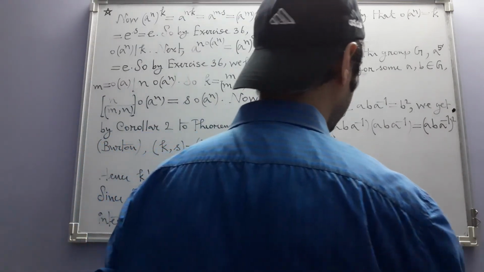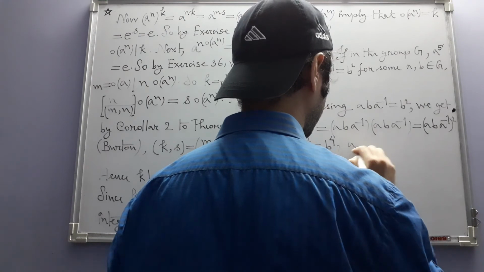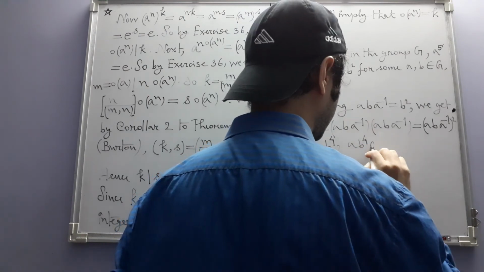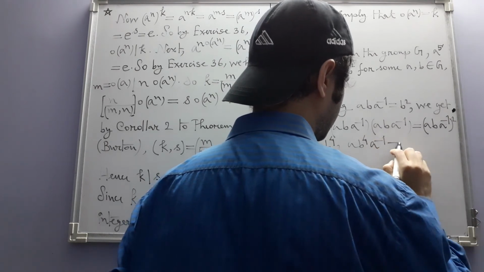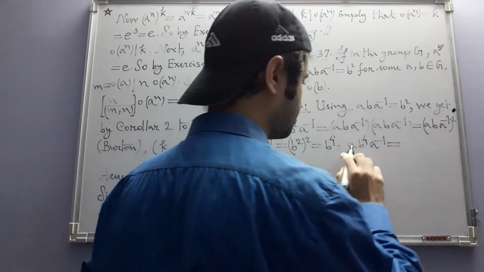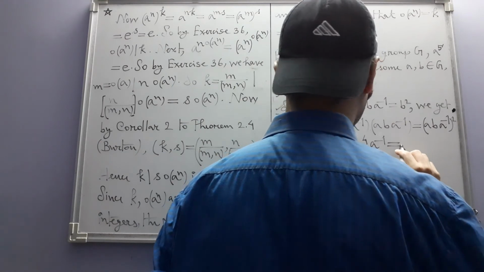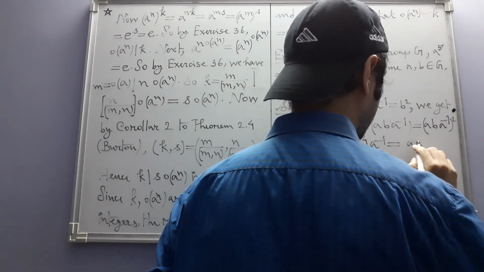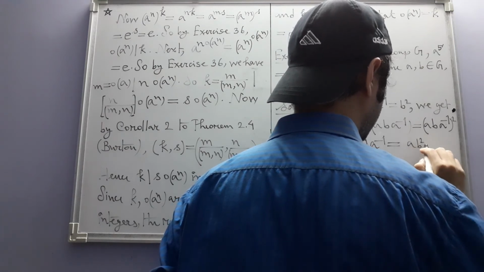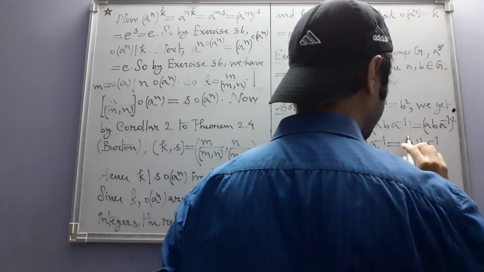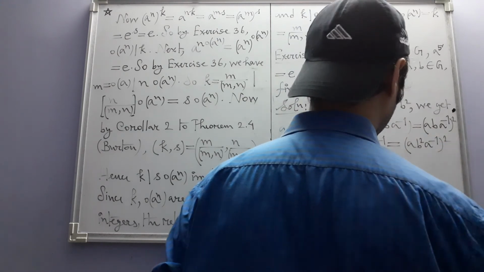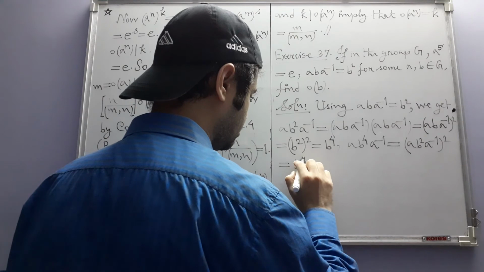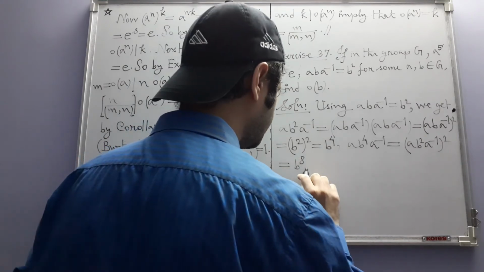We can carry on with this calculation with more steps. This will be equal to a b square a inverse whole square, so this will be equal to b to the power 8.